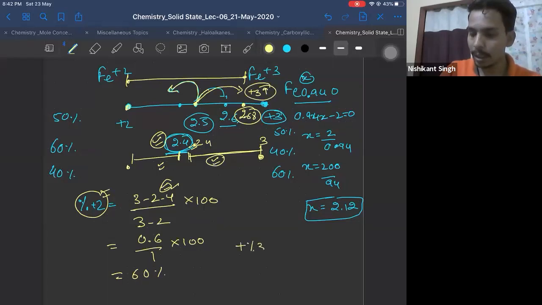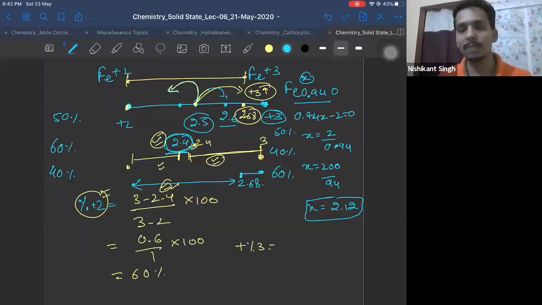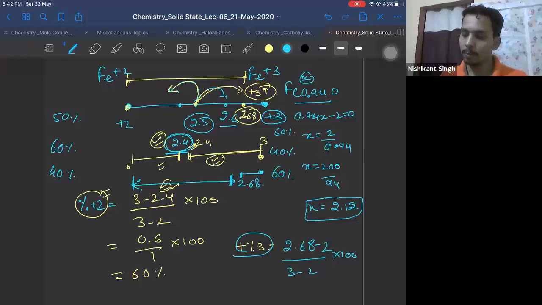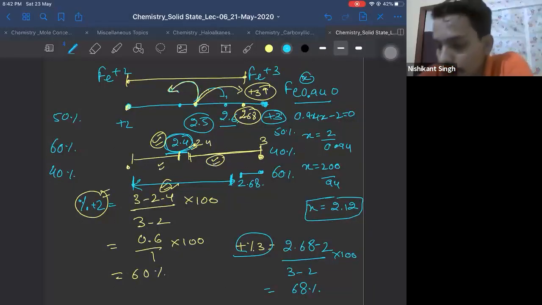Now your point is lying here, that is 2.68. Now there are again three lengths. 2.68 to 3 is one length, and the other length is 2 to 2.68. Now I am finding plus 3. Plus 3 is present in more amount, so I'll take the longer length. What is your longer length? 2.68 to 2. So this will come out to be 2.68 minus 2 by 3 minus 2 into 100. That means how much? Into 100, that is 68%. That means iron plus 3 is 68%, and the other one will be 32%.